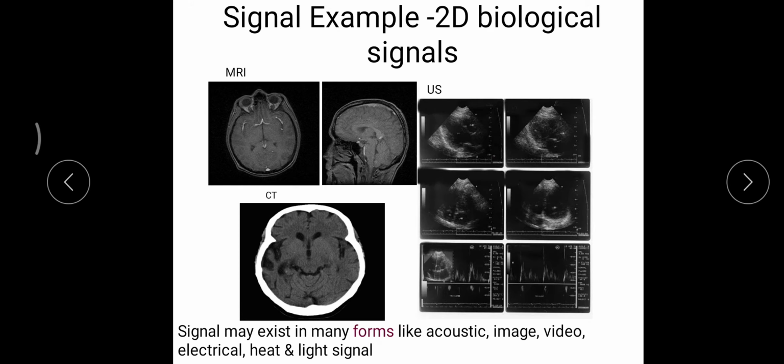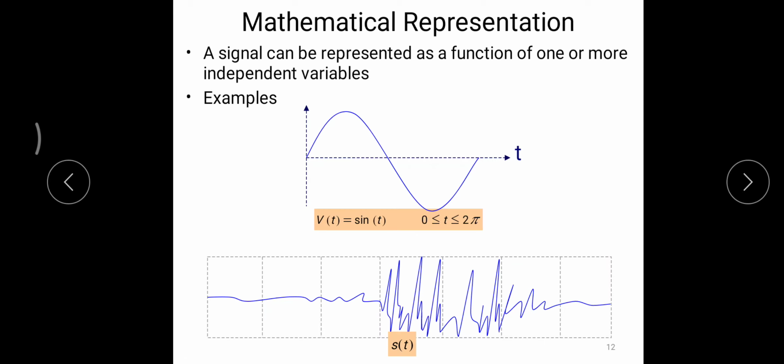Here I also mentioned some more two dimensional signals like MRI scan images, ultrasound scan images, and CT scan images. These are some examples of 2D images. Not only this, signals may also exist in the form of acoustic, image, video, electrical, heat, and light. So far we discussed what a signal is and a few examples of signals. Now, how will you represent a signal mathematically? That's the next topic.